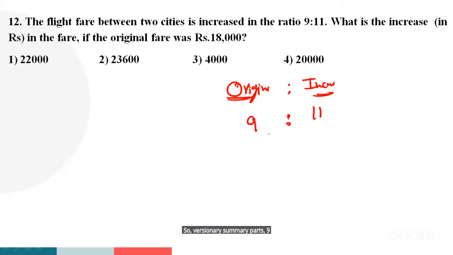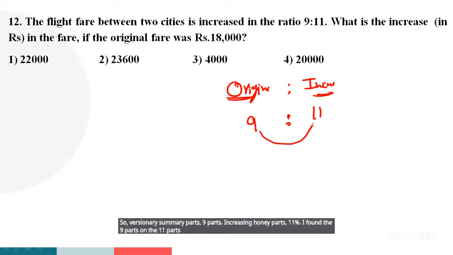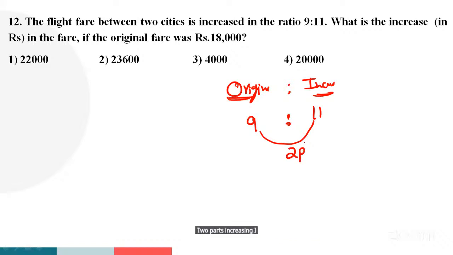Increasing how many parts? 11 parts. Actually, the 9 parts increase to 11 parts, so how many parts are increasing? 2 parts, guys. The original fare was 18,000.